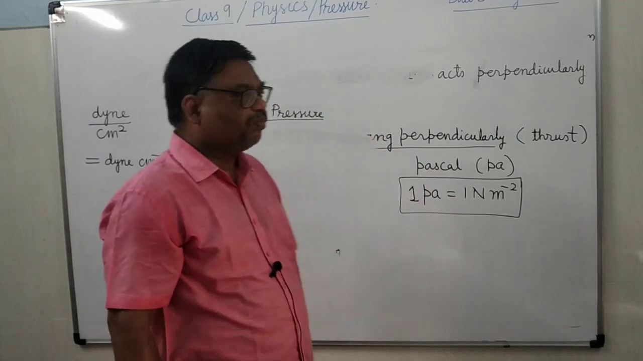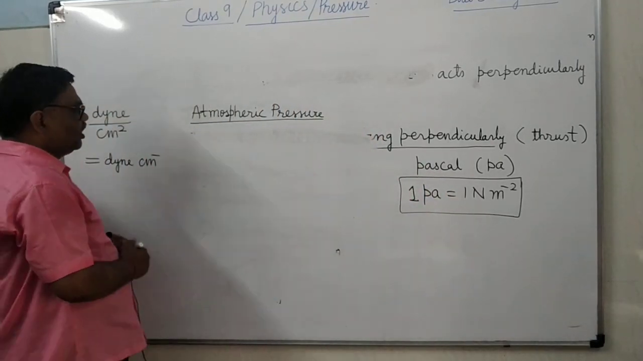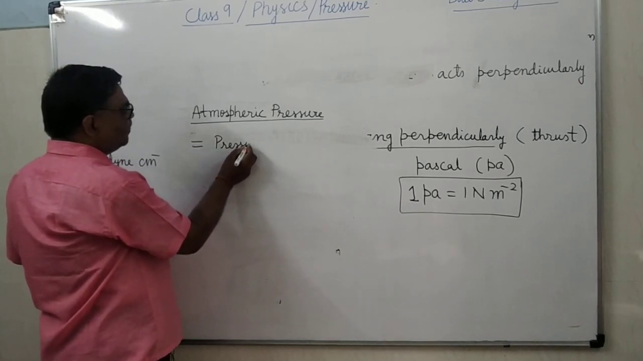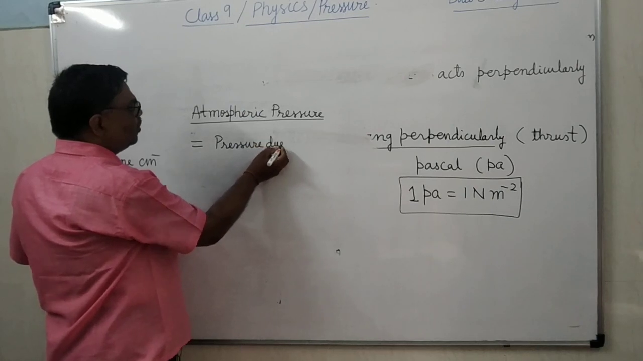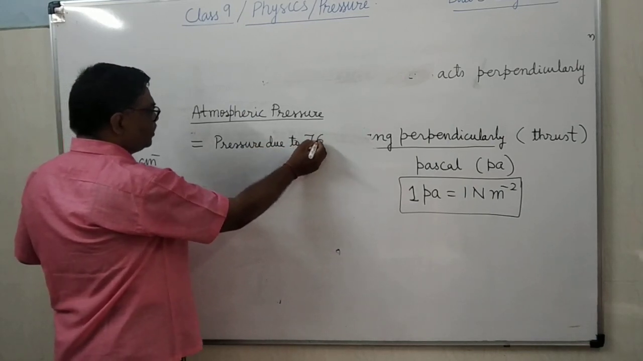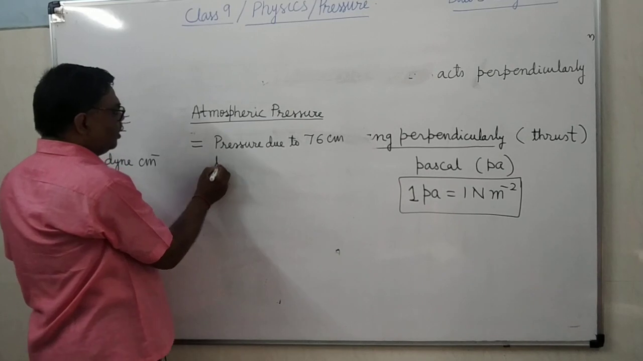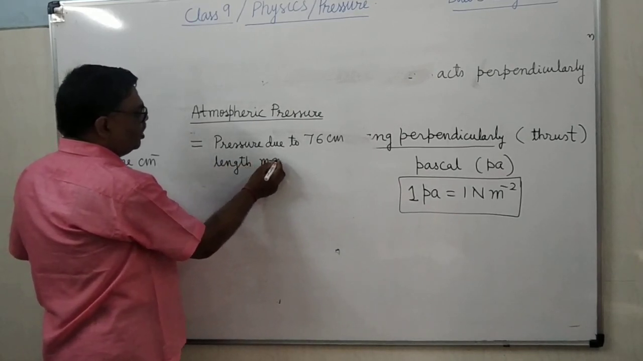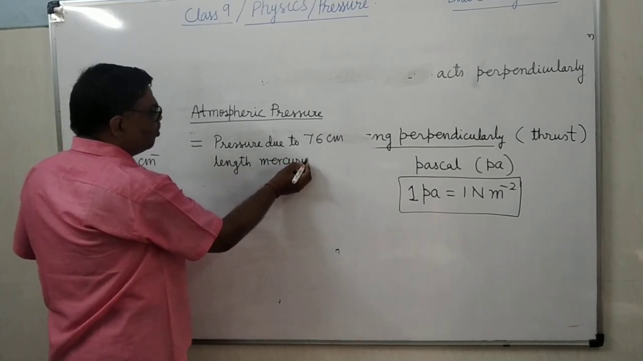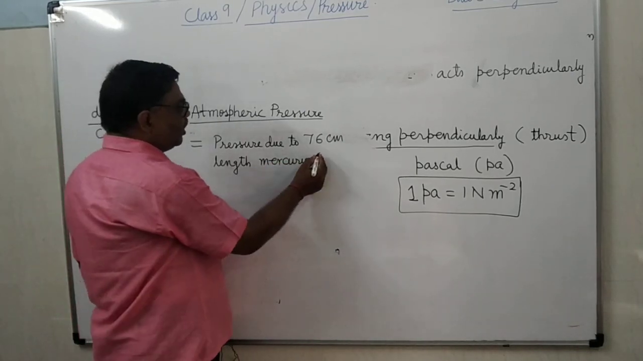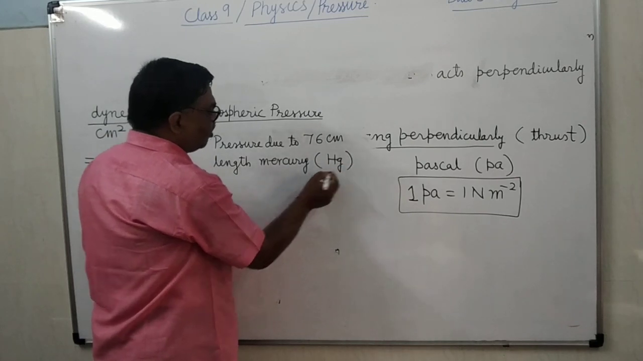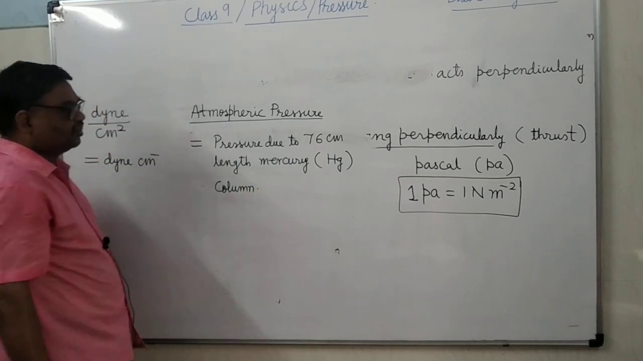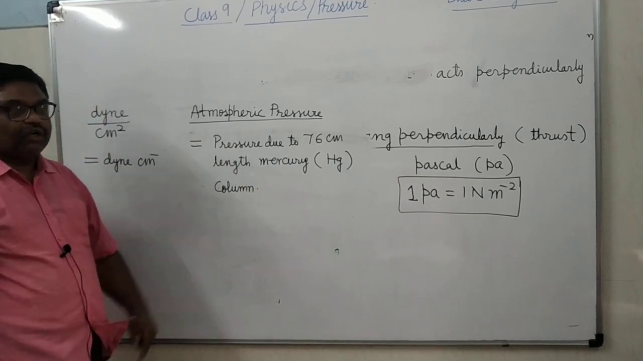And it is how much? So at normal temperature and pressure, it is equivalent to pressure due to 76 centimeter length of mercury column. Mercury, you must be knowing the symbol of mercury, Hg, mercury column. This is clear?